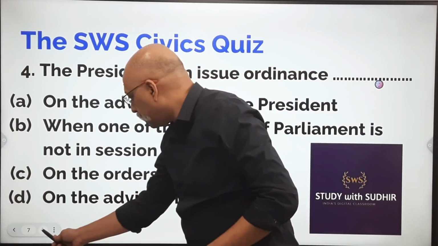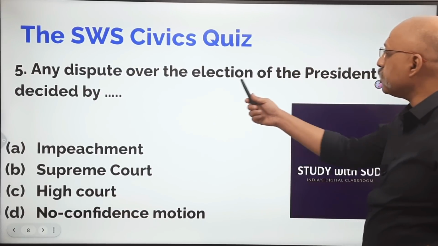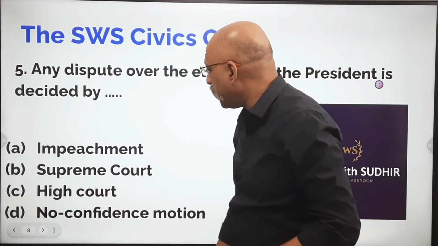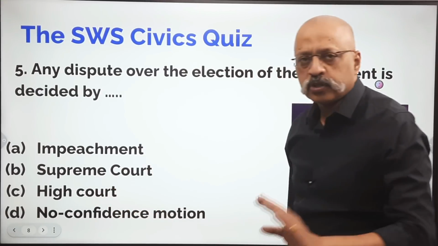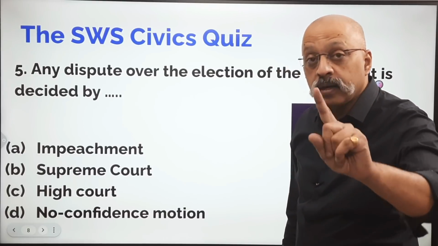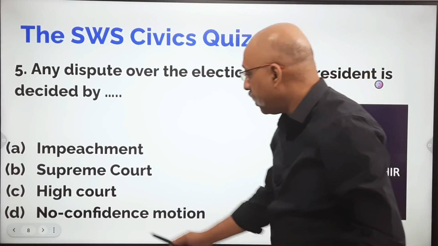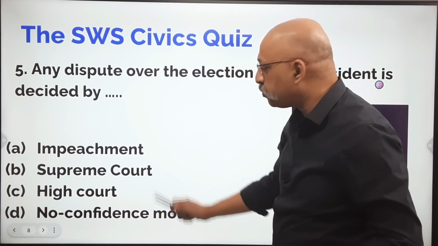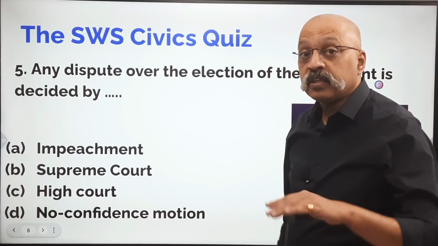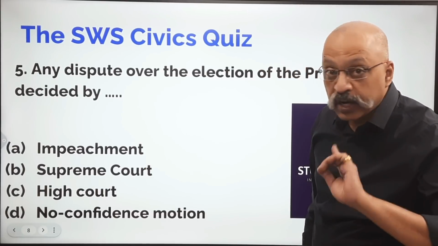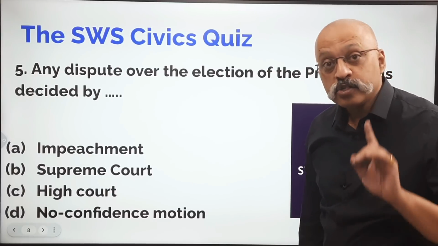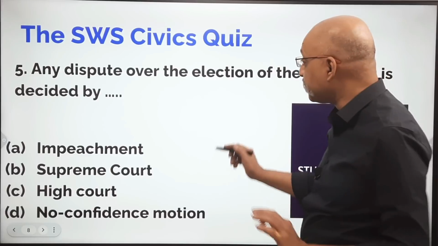Okay? Let's move ahead. Any dispute over the election of the President is decided by impeachment, the Supreme Court, the High Court, or a no confidence motion. A no confidence motion is brought against the Prime Minister and the Ministers, the government, in the Lok Sabha, not in the Rajya Sabha. High Court, no. So is it impeachment or the Supreme Court? Many students can make the mistake of writing impeachment, thinking it is about removal. It is not about removal, my friend, here we are talking about election. Okay? So please remember these small things.